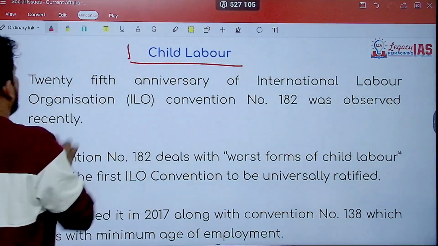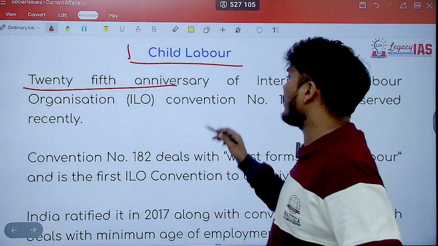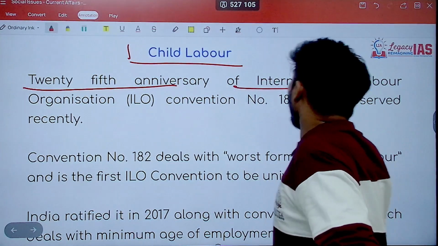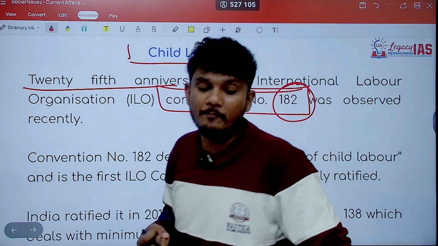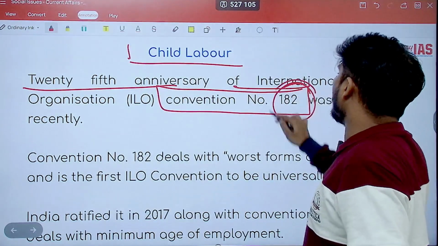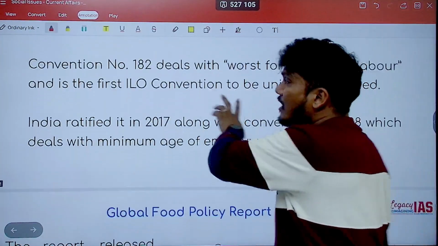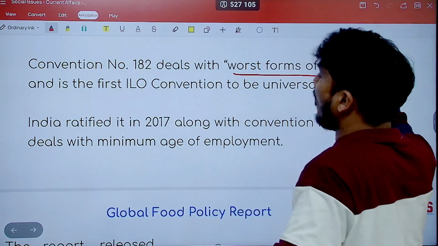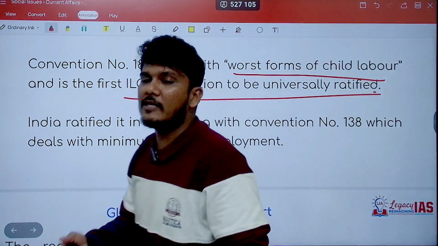Child labor is in the news because of the 25th anniversary of the International Labour Organization's Convention number 182. There are different convention numbers of the ILO, and some of the important ones you can remember. So ILO Convention number 182 had its 25th anniversary. Now, this convention deals with what? Worst forms of child labor, and it's the first ILO convention to be universally ratified.